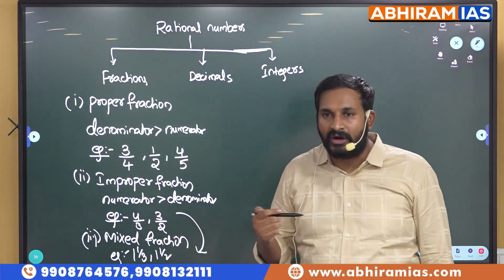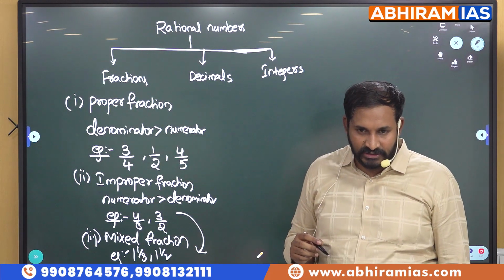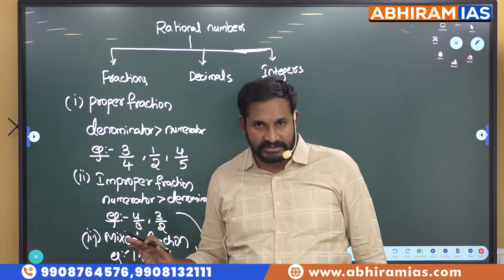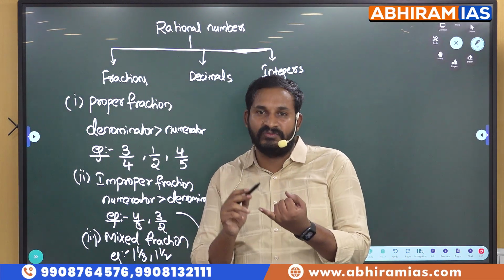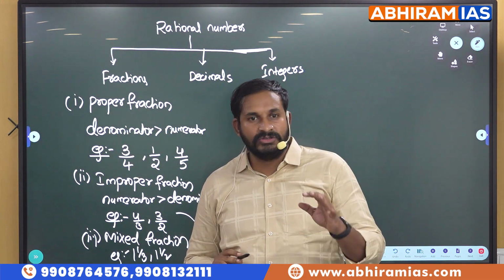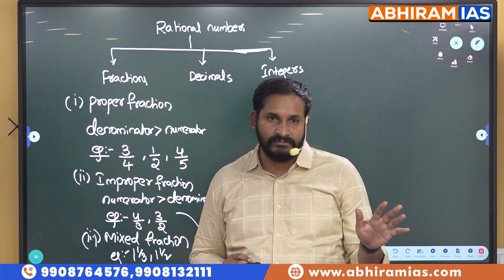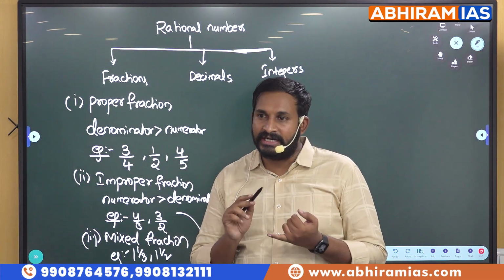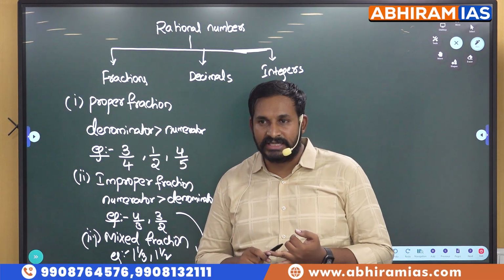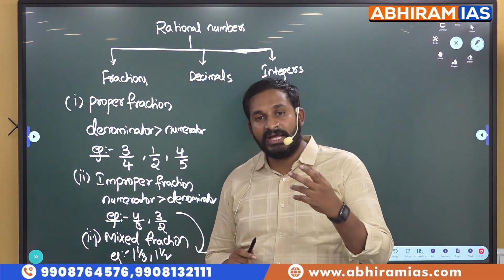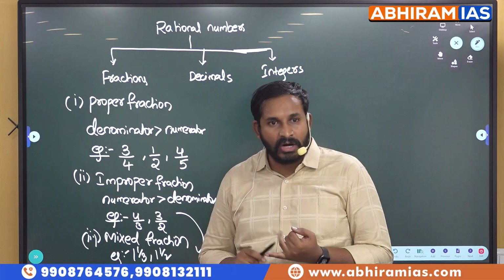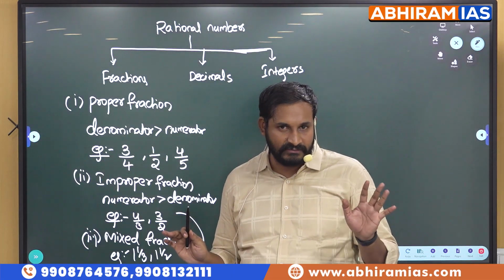Take any theory based examination also. At the end, if you get the answer as 3 by 2, don't leave it there itself. You should write that 3 by 2 either as 1.5 or else 1 and 1 by 2. But you should never leave your answer as 3 by 2. Remember this. If you get an answer as 1 by 2, you can leave it. You can write the answer as 1 by 2 or 0.5. There is no issue with that one.